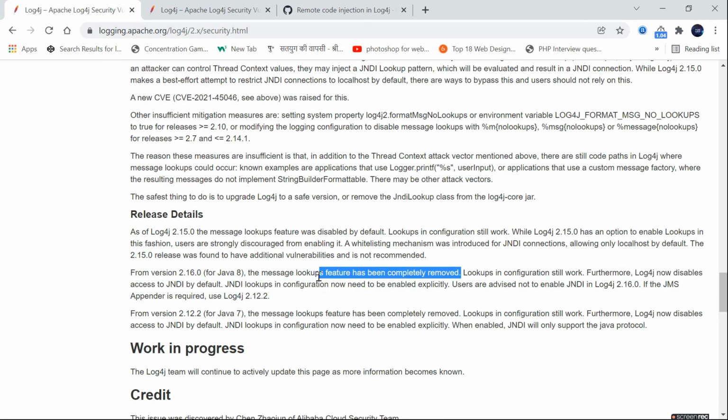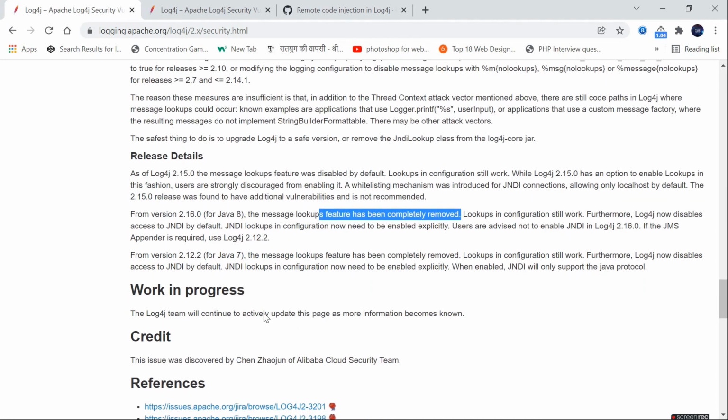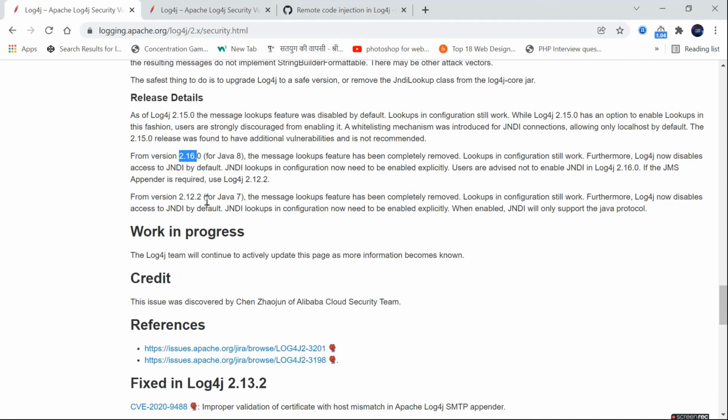They have removed the feature where that security vulnerability is happening. So you can freely use 2.16. If your application has a lower version, then I suggest you immediately upgrade your patch.